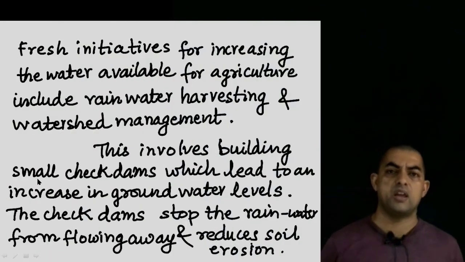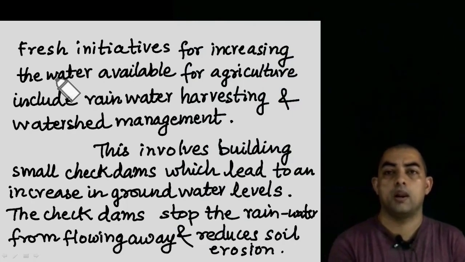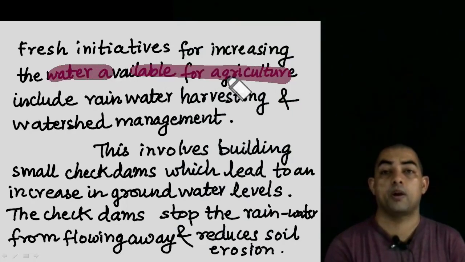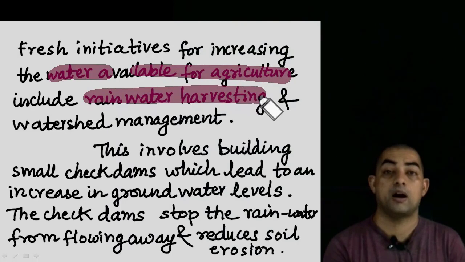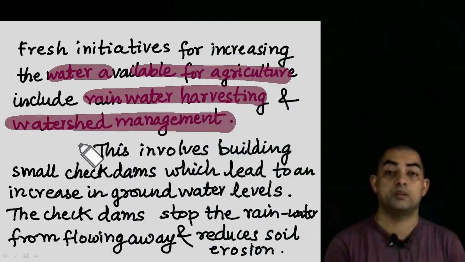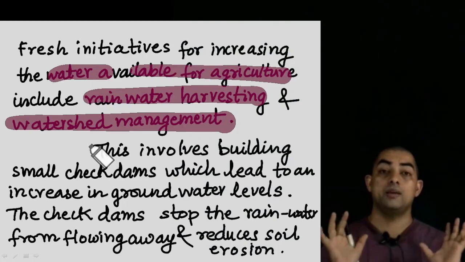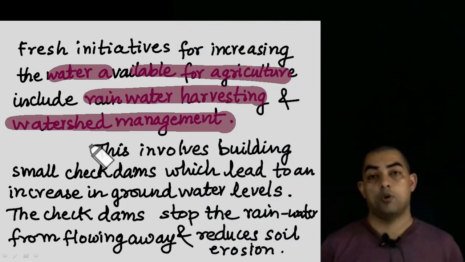Fresh initiatives nowadays, apart from these three or four methods, other methods are also used, like rainwater harvesting, and watershed management is also being used. By these methods we try to tap whatever water is available, because in India water is not available throughout the year, from January to December. For most of the crops, water is available only in the monsoon season. So using rainwater harvesting and watershed management is a better way.